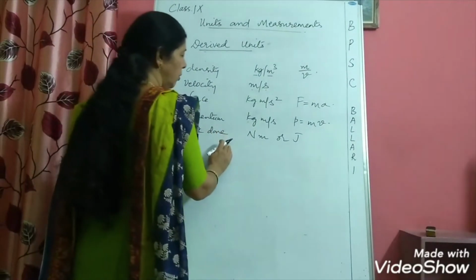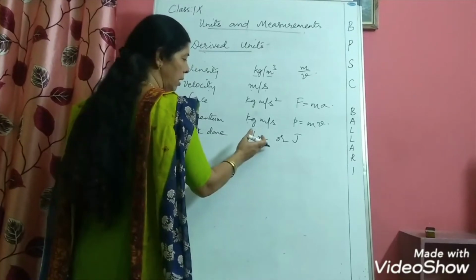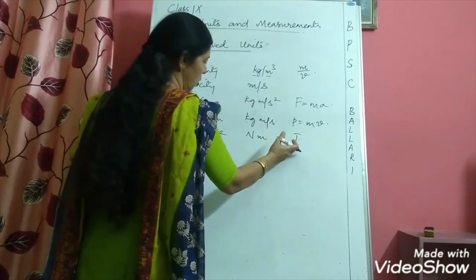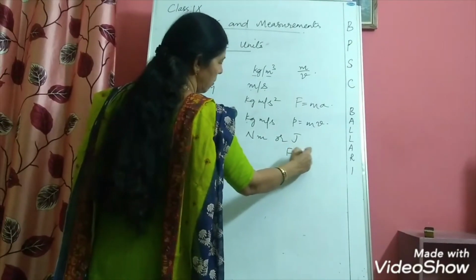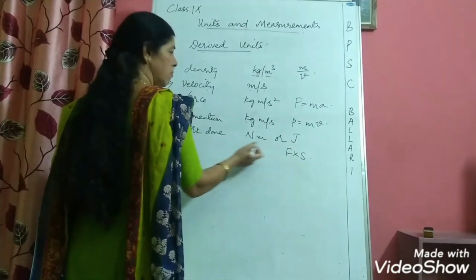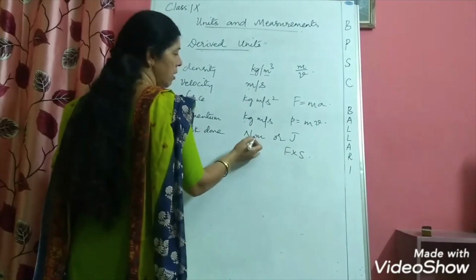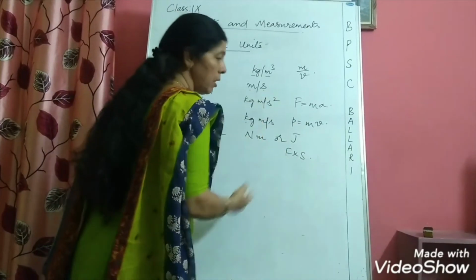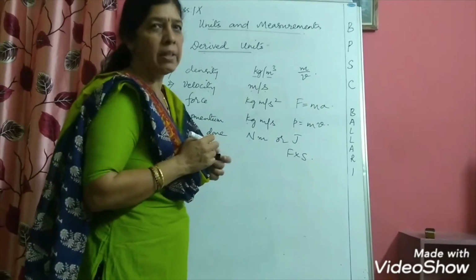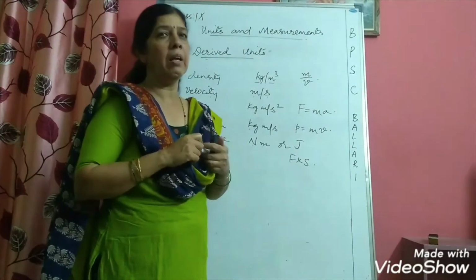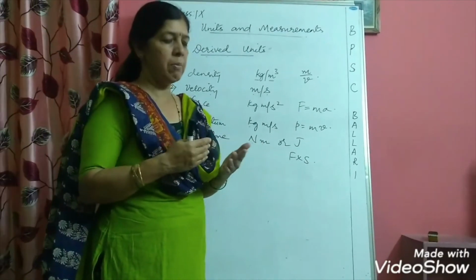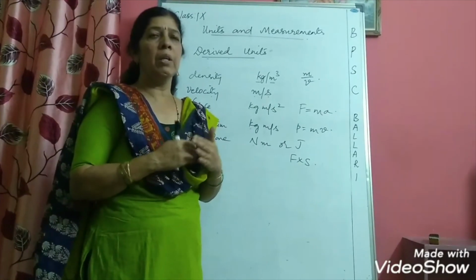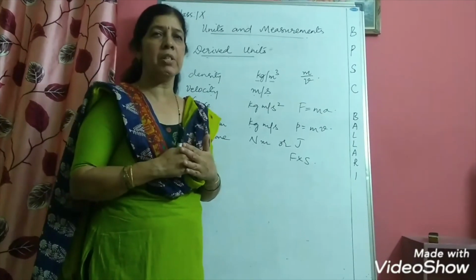You have work done. Work done, its derived units are Newton meter, or we know that work is nothing but energy, so you can use joules also. Now work done, we write the formula force multiplied by displacement. Force is measured in newtons, displacement is measured in meters. So work done is measured in Newton meter or simply joules, because work done is nothing but energy. So try to focus on fundamental and derived units. In the next video, we shall discuss about the various systems of units and some prefixes which you have to remember when you start solving problems, wherever conversions are involved.